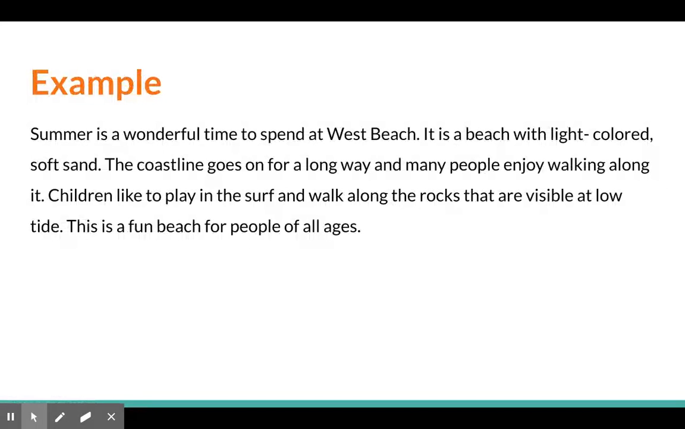So here's an example. We're going to try and figure out the main idea of this passage. Summer is a wonderful time to spend at West Beach. It is a beach with light-colored soft sand. The coastline goes on for a long way, and many people enjoy walking along it. Children like to play in the surf and walk along the rocks that are visible at low tide. This is a fun beach for people of all ages.